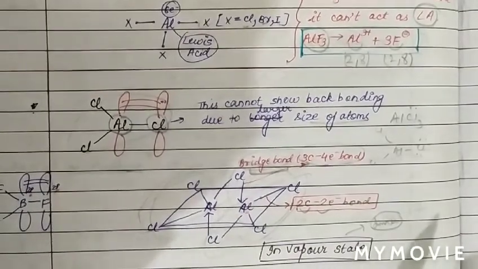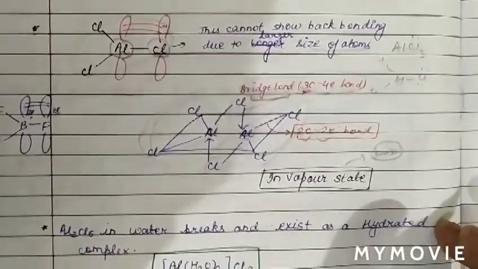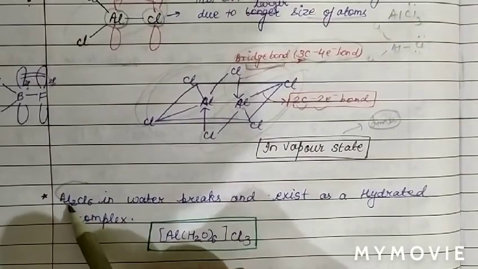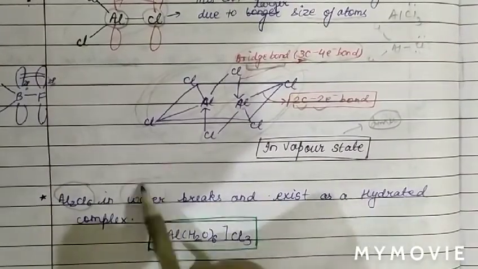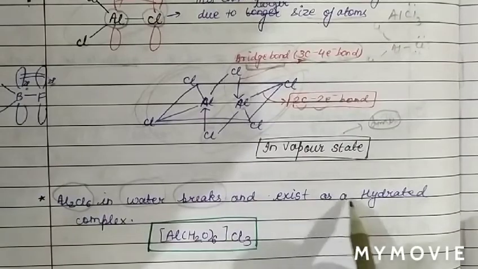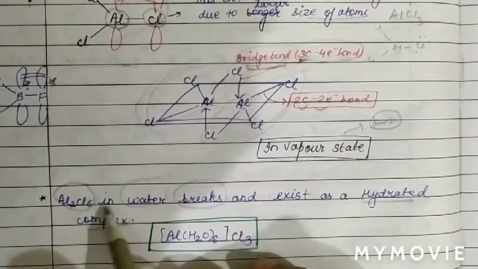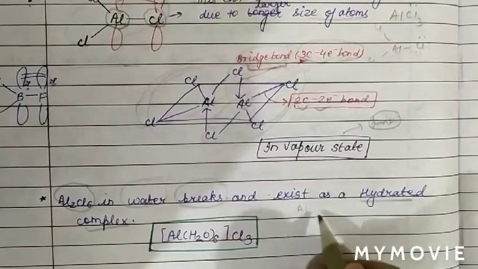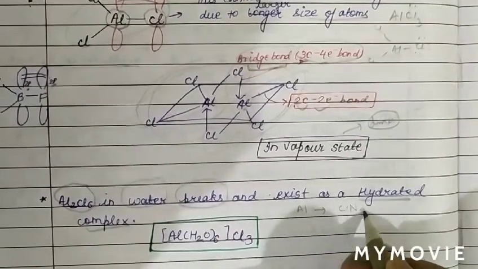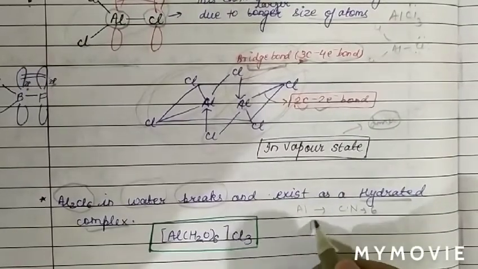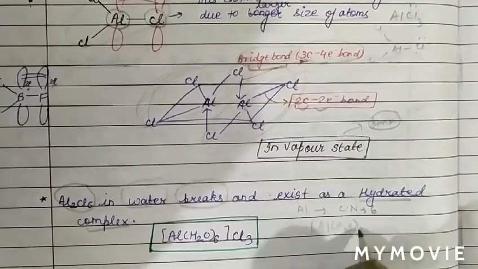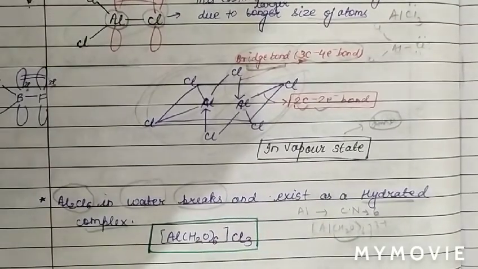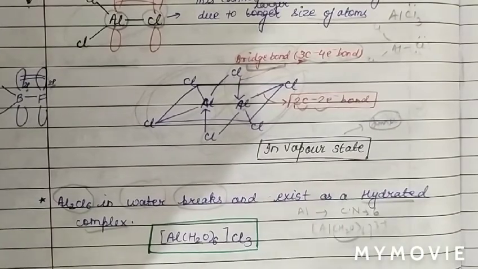Now we will discuss the Al2Cl6 dimer in water. So basically, when the dimer of AlCl3, Al2Cl6, is in water, it breaks and exists as a hydrated complex. So Al2Cl6 in water exists in the form of hydrated complex, and we know aluminium can show coordination number of 6 due to vacant d orbital. Therefore, in case of aluminium, 6 water molecules can be attached because coordination number 6 can be shown by the aluminium due to presence of vacant d orbital.